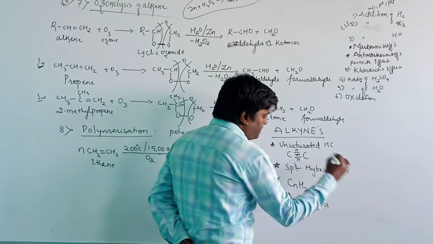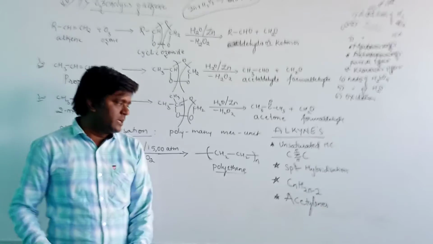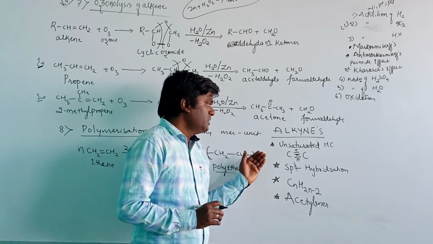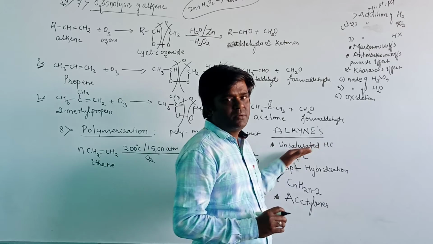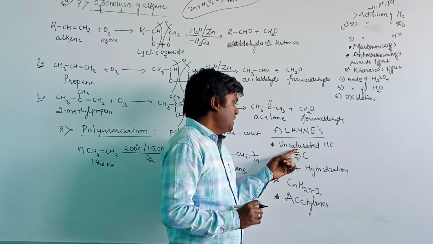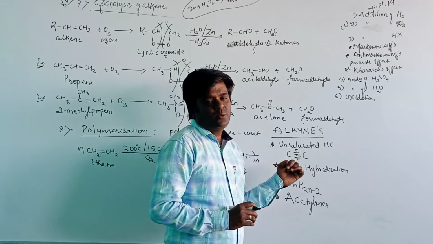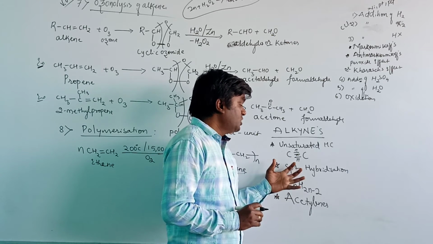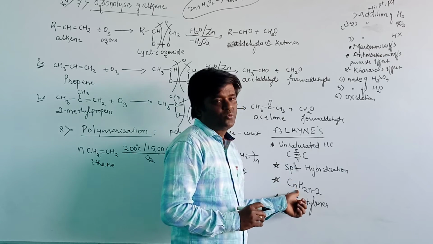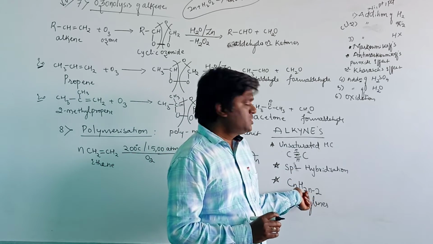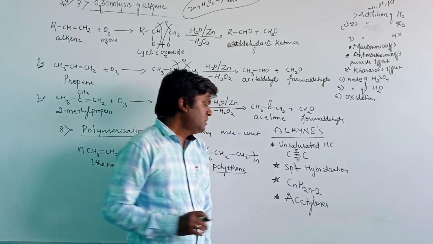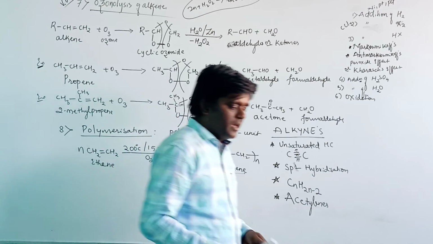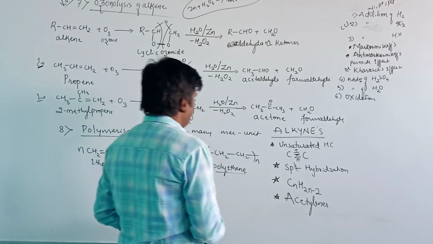To summarize, the alkynes are unsaturated hydrocarbons containing a carbon-carbon triple bond, in which two pi bonds and one sigma bond are present. Due to the sp hybridization, the general formula is CnH2n minus 2, and these are generally known as acetylenes. Okay, so let us see the nomenclature for the alkynes.